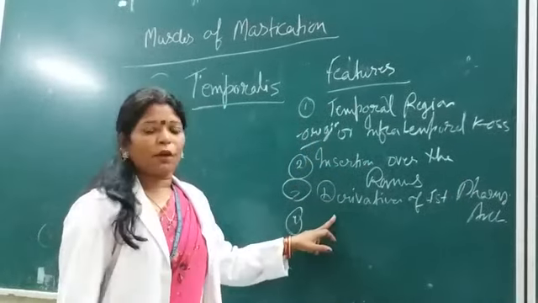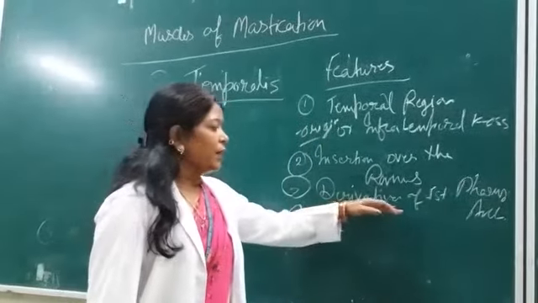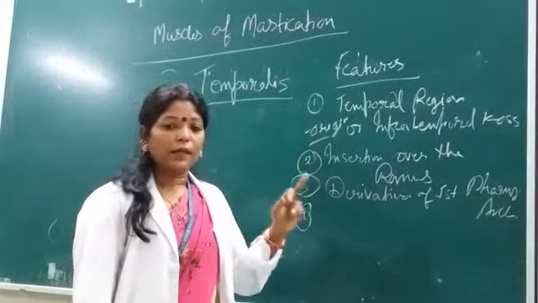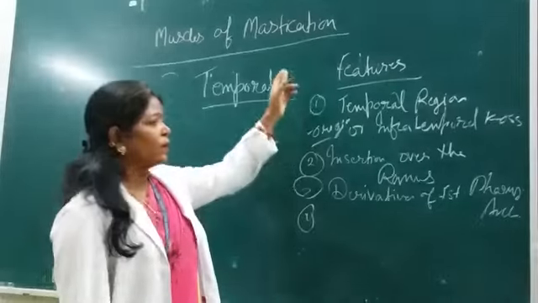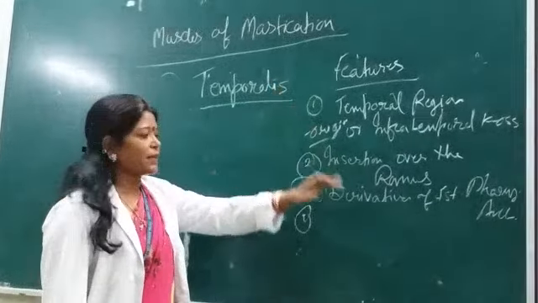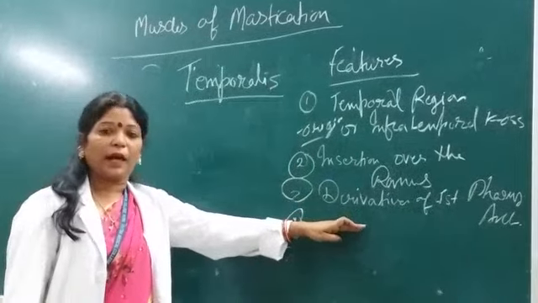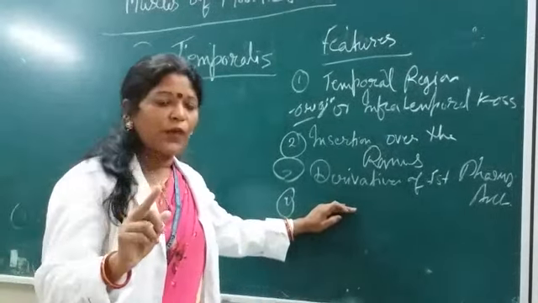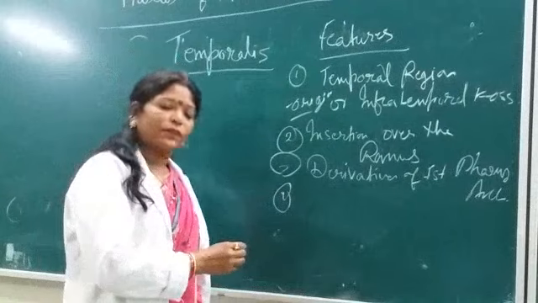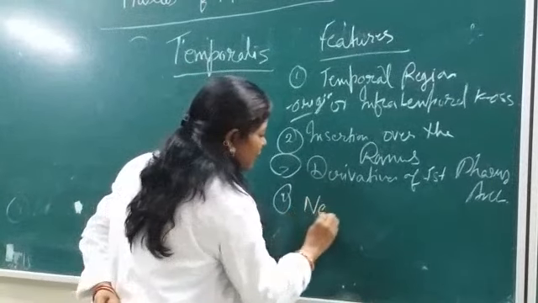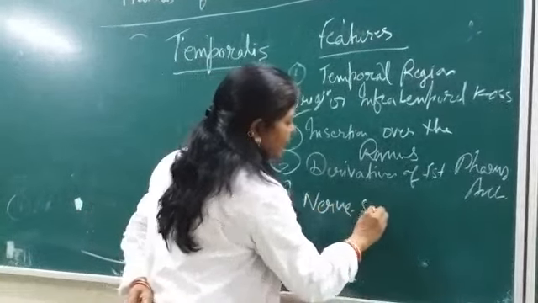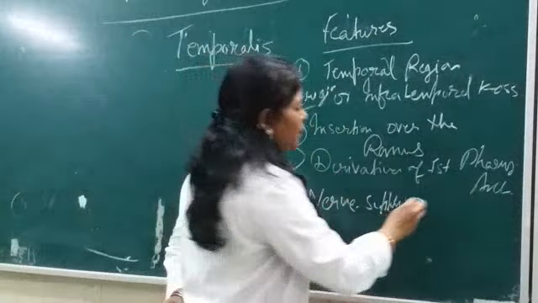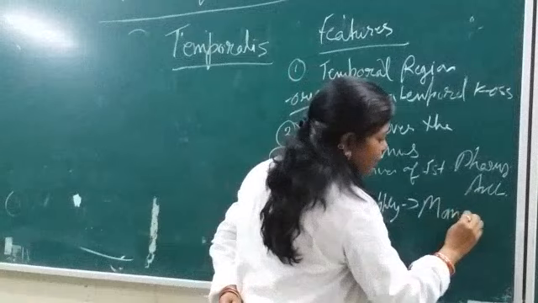As you know, all the pharyngeal arches have their own nerve. That's why, because all muscles of mastication are derivatives of the first pharyngeal arch, they will be supplied by the nerve of the first pharyngeal arch, and the nerve of the first pharyngeal arch is the mandibular. So nerve supply will be provided to all these muscles by the mandibular nerve.